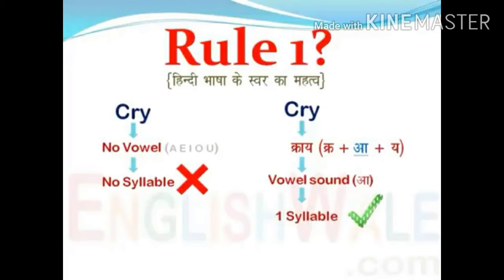Suppose rule 1 is, we have a word in which there are no vowels, like CRY, cry. It doesn't have any vowels. A, E, I, O, U is not there. But you can hear a vowel sound if you break it up: kra-a-y, cry. So you can hear one vowel sound even if there is no vowel A, E, I, O, U present. So it has only one syllable. Done? Now suppose I say another word, fry. Similarly, fry doesn't have a vowel, but you can hear a vowel sound. So there is also one syllable.